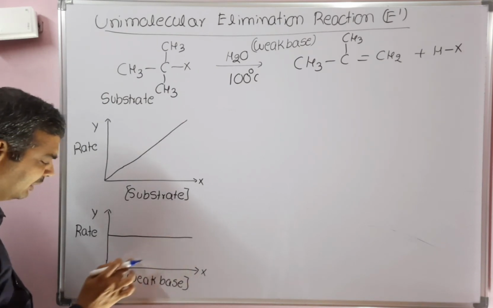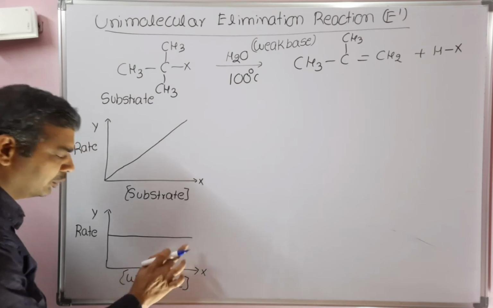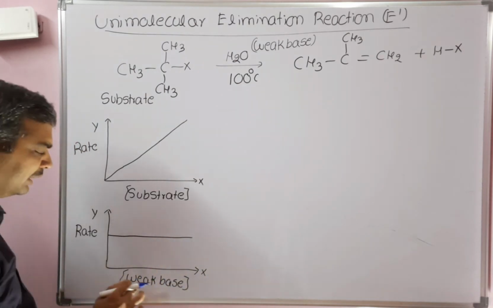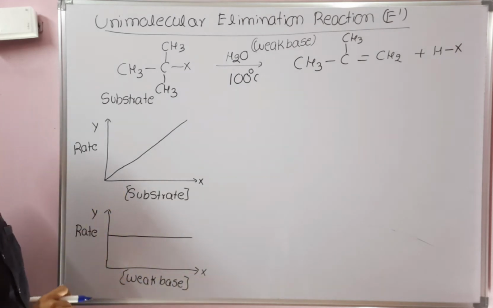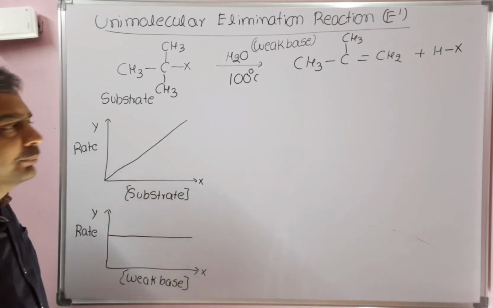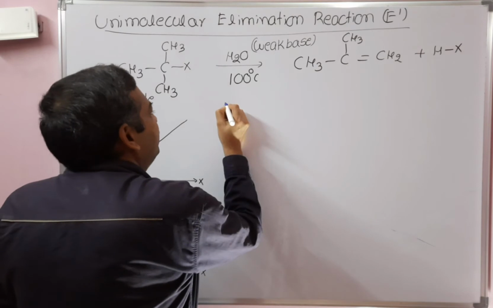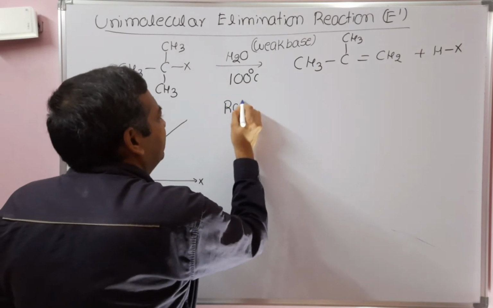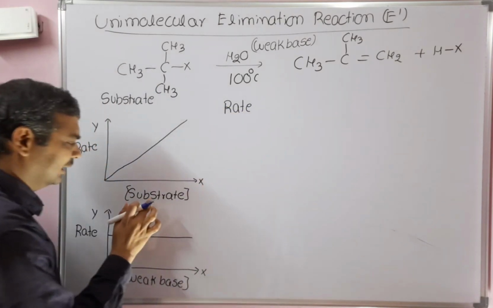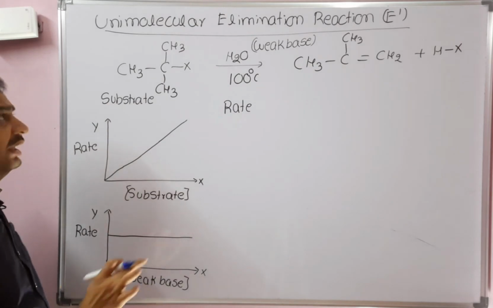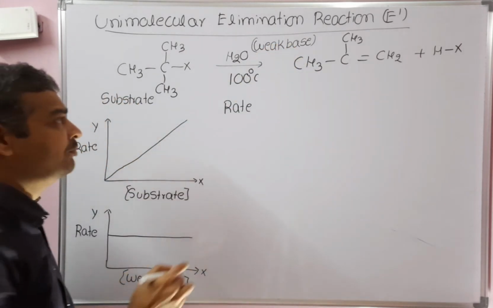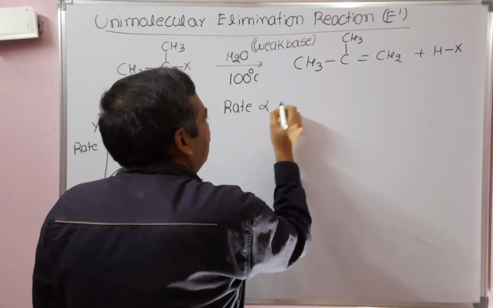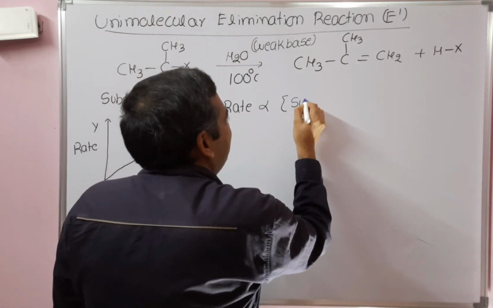Rate is constant throughout the graph. Even if you increase the concentration of the weak base, rate is not affected. From these two graphs, the conclusion is that the rate of the reaction depends on the concentration of the substrate and not on the concentration of the weak base. Rate is directly proportional to the concentration of the substrate.